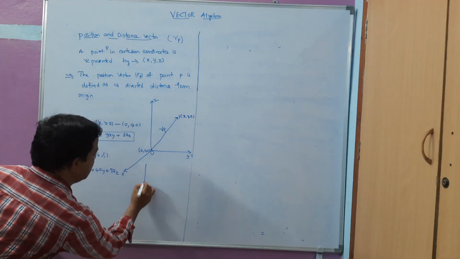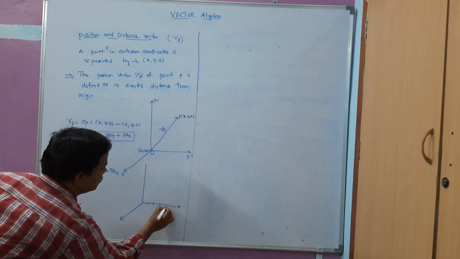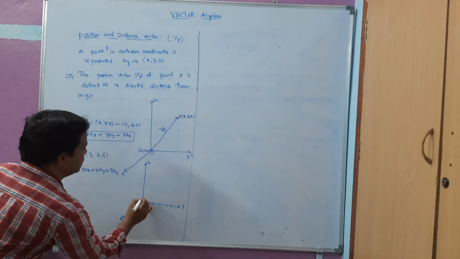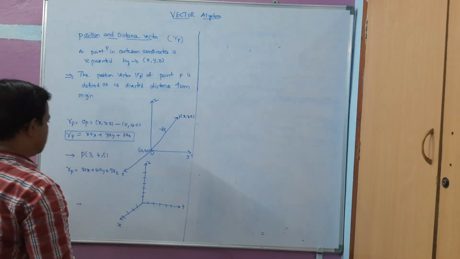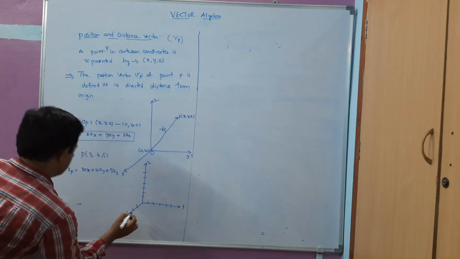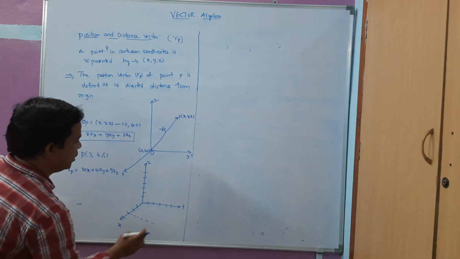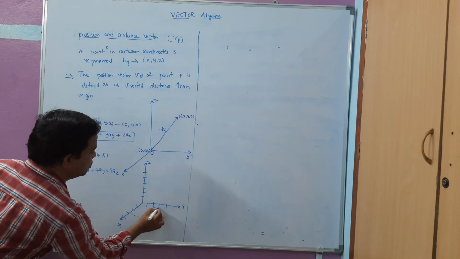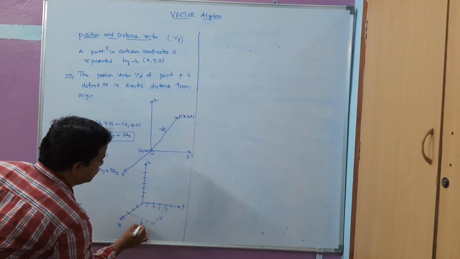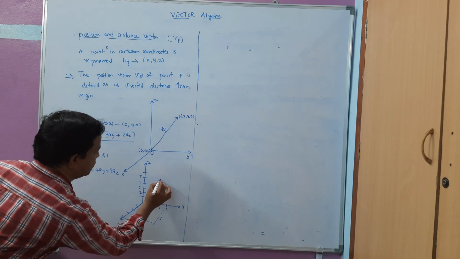Okay, like this I can draw. So all of you observe here. So 1 2 3 4 5, this is the y axis, this is the x axis, and this is the z axis here. Now what is 3 here along the x direction, that is here 3. Okay, so this is 3 is the point like this, and in the y direction we are having 4, 1 2 3 4. Okay, I will take like this. So this is 3 and this is 4, and z direction 1 2 3 4 and 5. Okay, so I have to take from here to like this.